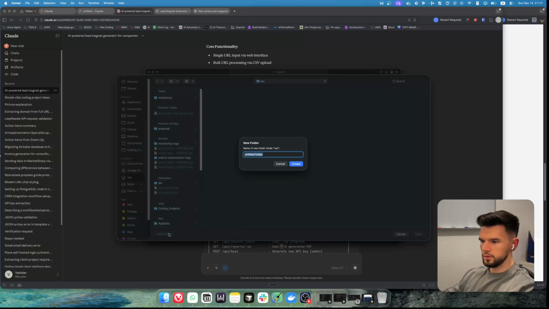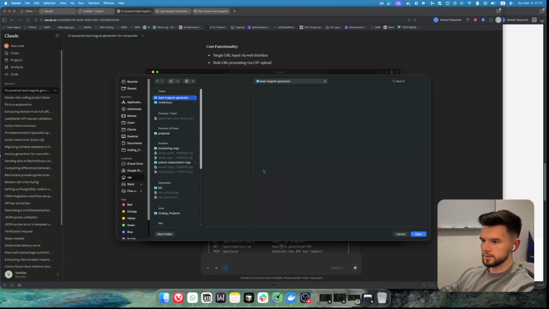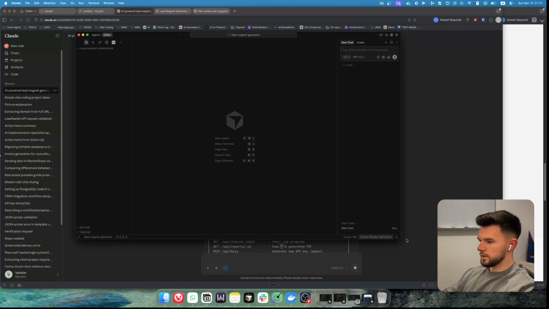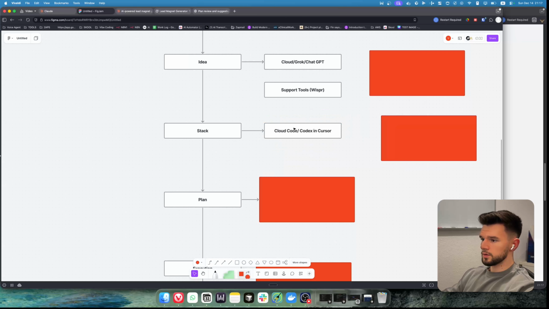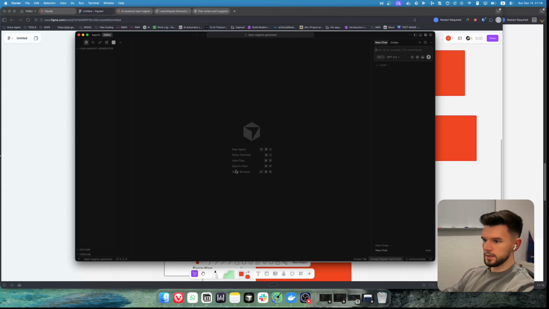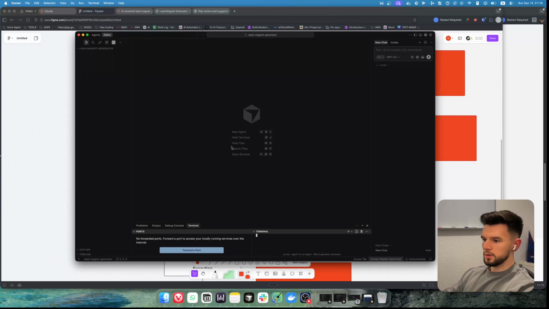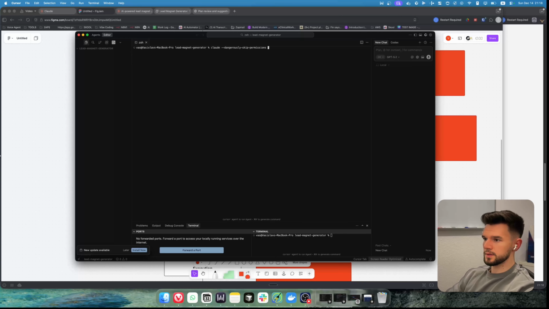I'm actually gonna create a new folder. Let's say lead magnet generator or something like that. And it's a good idea to keep it in small letters with no spaces, because in the future you might have issues otherwise. Here my stack is basically using Cloud Code with Codex in Cursor. So I use Cursor and then I use the terminal to run Cloud Code. For some reason I just like it more than the extension. And we're gonna use it with the dangerously skip permissions.